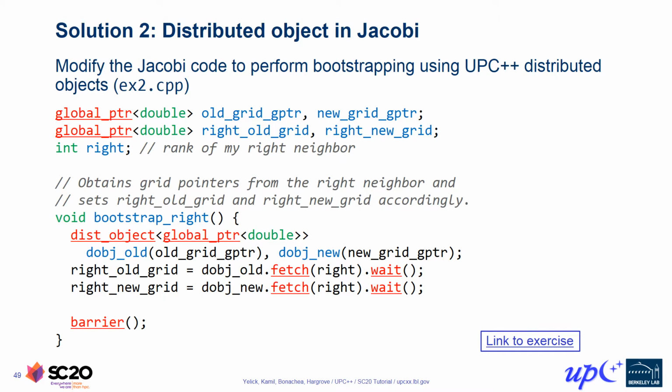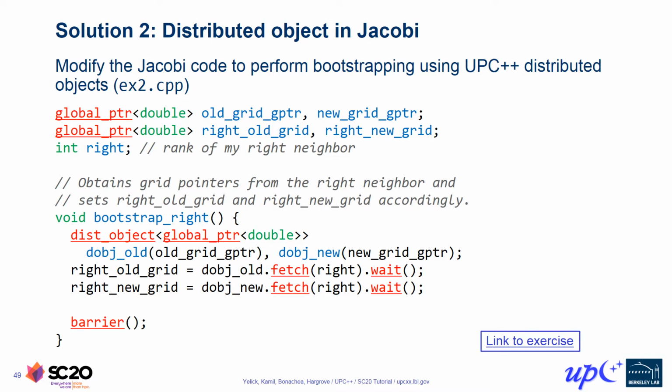In this solution, you can see we've declared two separate instances of dist_object, where the value type is a global_ptr to double. We've initialized the local representative of each distributed object with the corresponding global pointer to our local grid cells. This function is called collectively, so all the ranks are running the same code and taking analogous actions. After constructing our two dist_objects, we invoke the dist_object fetch member function, passing it the rank of the process whose value we wish to fetch from the distributed object.